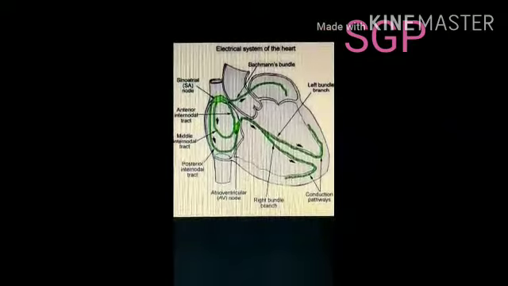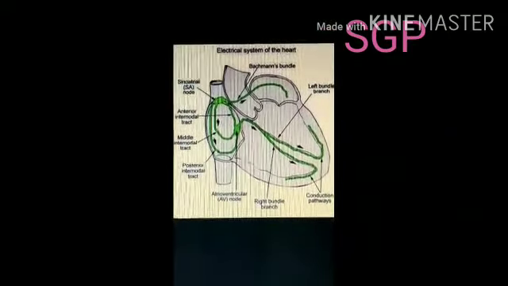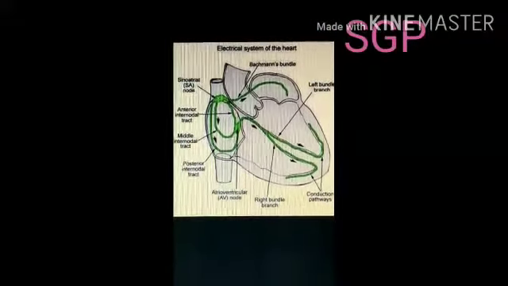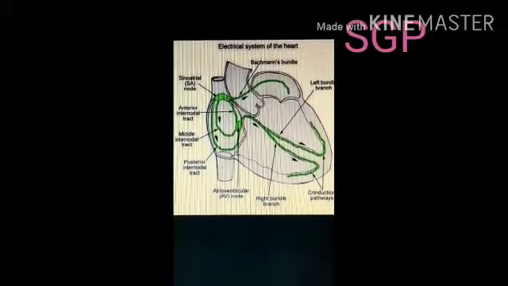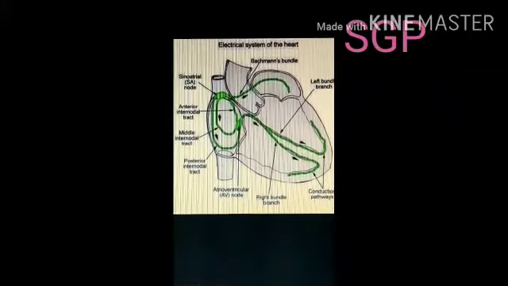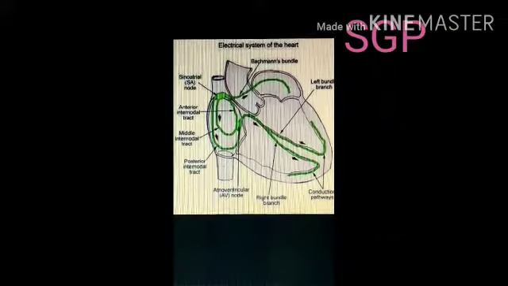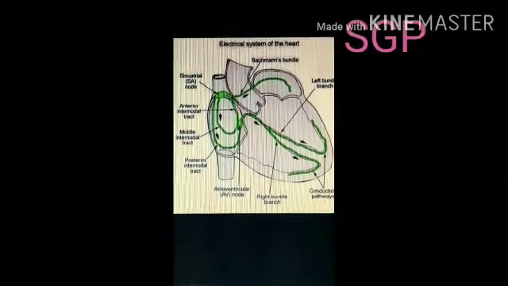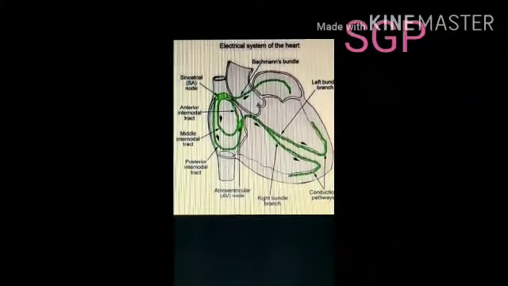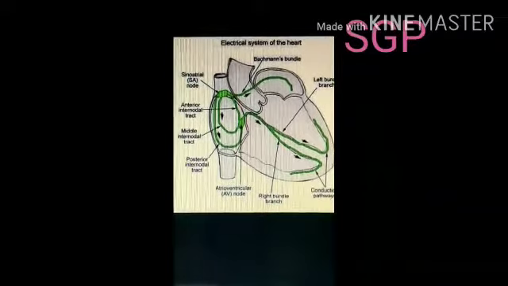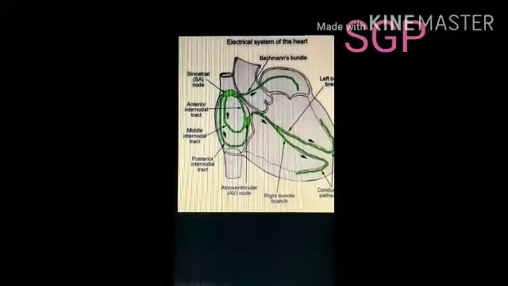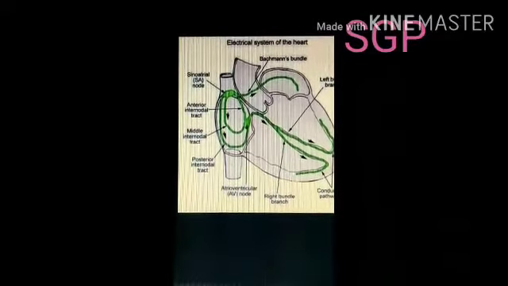Next is the cardiac cycle. One complete set of events from the beginning to the end of one heartbeat is called the cardiac cycle. The duration of the cardiac cycle is 0.8 second. In this cardiac cycle, three events take place.